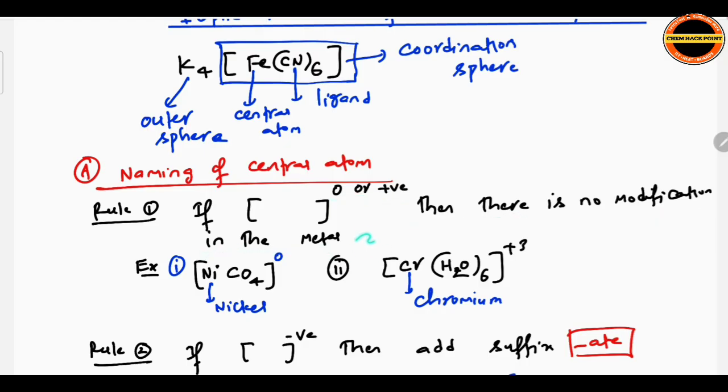Like for example, Ni(CO)4 is given, here there is no charge. Nothing given means we take it as 0. If the coordination sphere has 0 or positive charge, nickel we write directly as nickel, no modification. Here there is a positive charge, so there is no modification and we write it as chromium only. Rule number 1.